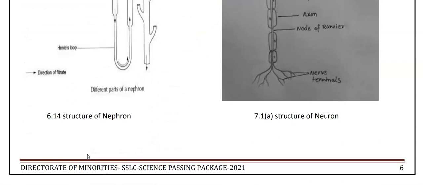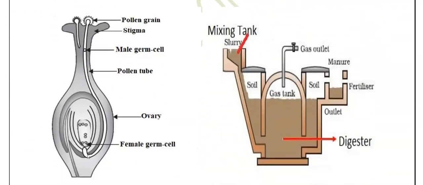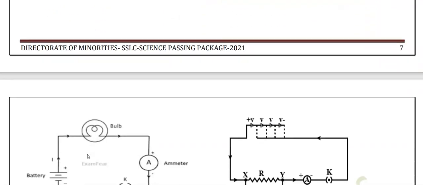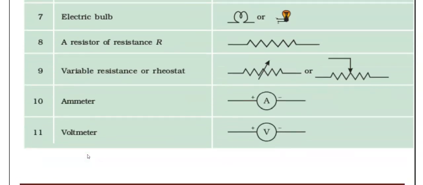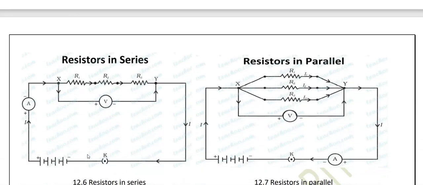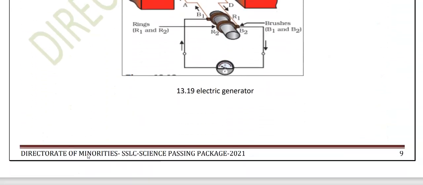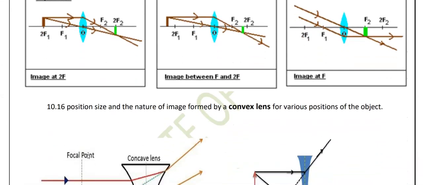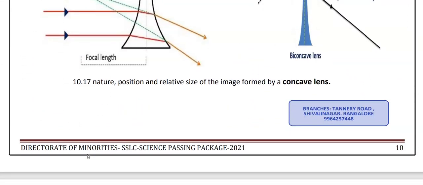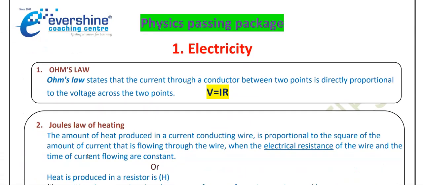Okay, I hope you all can see the number of diagrams and the drawings. So this is what you are supposed to draw. Children, if you are finding any difficulty to draw any diagram, you can please let me know in the below comment box. Definitely I will suggest how you can draw in an easiest way. If you find any doubts, you can comment below. So these are the number of drawings and the diagrams which you are supposed to draw for your upcoming final board exam. You need to practice all those drawings.